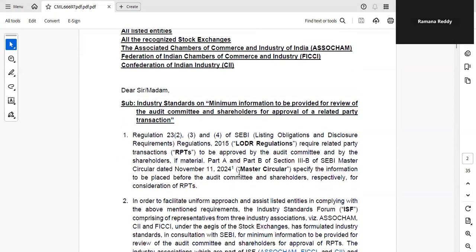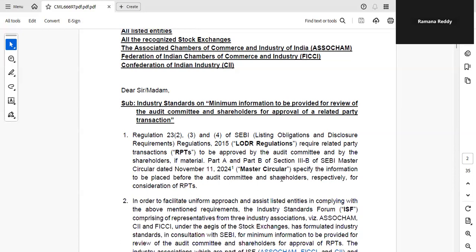Regulation 23(2), (3) and (4) of SEBI LODR requires related party transactions to be approved by the audit committee and by the shareholders if material. And Part A and Part B of Section 3 of SEBI Master Circular dated November 11, 2024 specify the information to be placed before the audit committee and shareholders respectively for consideration of RPT. You may get doubt why again these new industry standards, already it is there.